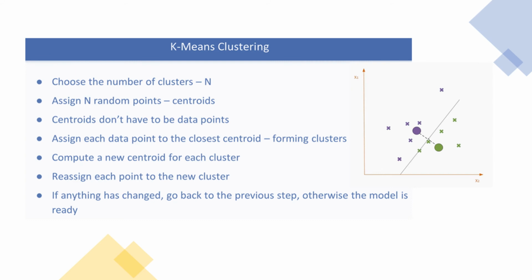Then you compute your new centroid for each cluster. Basically, you realize that the center of your cluster is a bit off and you move it around so you get better results. Once you do that, you reassign each point to the new cluster, because you changed the center, and now you want to assign the points to that new center. Then you check again if any of the data points has been assigned to a new cluster. If not, then your model is ready. But otherwise, you have to update the center of the cluster once again.